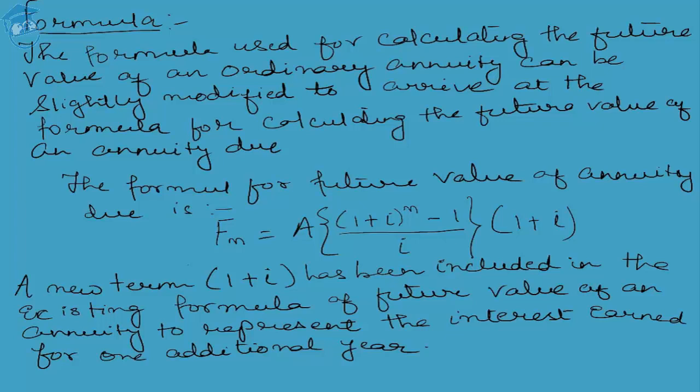So the incorporation of 1 plus I simply highlights the point that compound interest for one additional year is being earned under the case of your annuity due. This is the reason why we incorporate 1 plus I as a suffix to the mother formula for calculation of an annuity. So an ordinary annuity converts into annuity due the moment an additional 1 plus I is introduced in the mother formula which is being used for calculating the future value of an annuity. Now the explanation has been given over here, students. A new term 1 plus I has been included in the existing formula of future value of an annuity to represent the interest earned for one additional year, and this interest earned is always compounded.